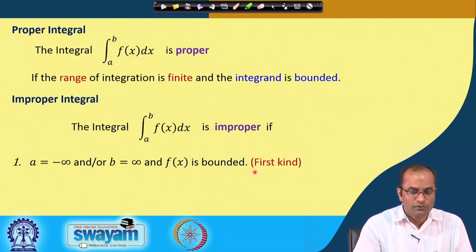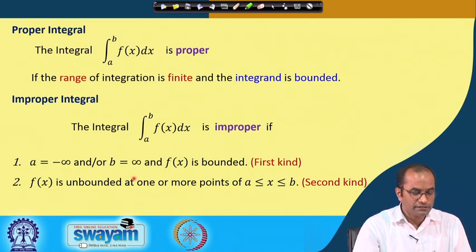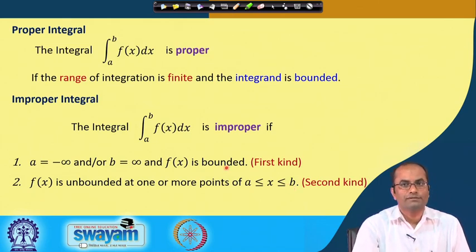In that case, we call this an improper integral of the first kind. The second, if this f(x) is unbounded at one or more points in this range a to b, then we call it an improper integral of the second kind.